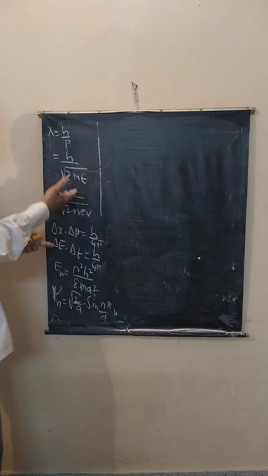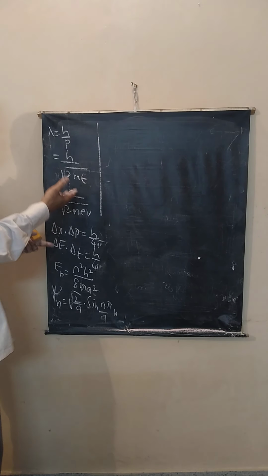Electron is confined in a region of 1 angstrom. Right? Now what is the uncertainty in momentum? If the size of the region is 1 angstrom, the maximum uncertainty possible is equal to this, 1 into 10 power minus 10 meter. So delta x into delta p is equal to h by 4 pi. Uncertainty in the measurement of position and momentum is equal to h by 4 pi. So delta p is h by 4 pi into delta x. So substitute this, delta x is given. Correct?